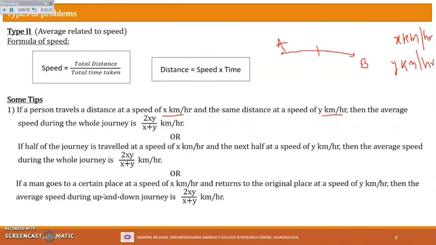If a man goes to a certain place at a speed of x kilometer per hour and returns to the original place at a speed of y kilometer per hour, this is what I had discussed here in the beginning. So if a man travels from point A to point B at a speed of x kilometer per hour and then from point B to point A at a speed of y kilometer per hour, then the average speed during the entire journey, that is the up and down journey, will be 2xy upon x plus y kilometer per hour. Keep this in mind. Based on this, we will see the problems ahead.